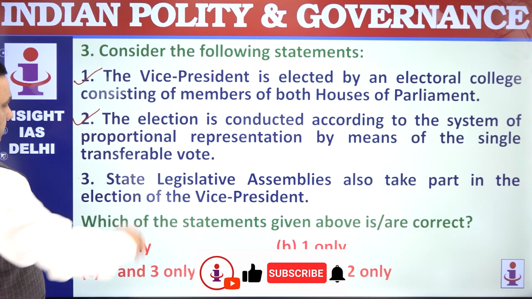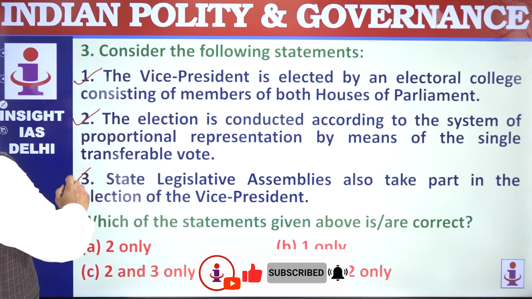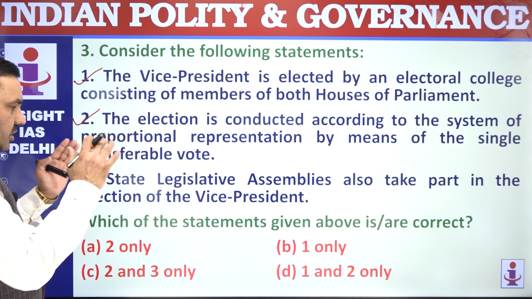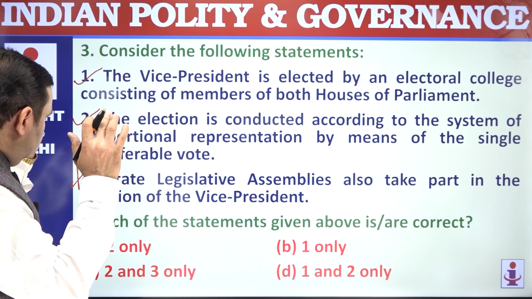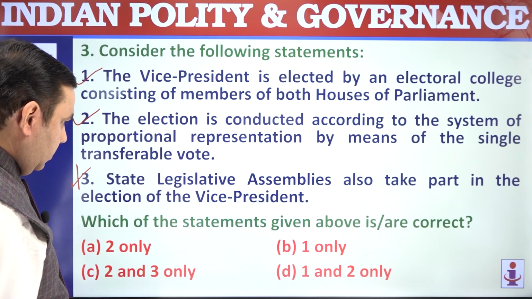Perfectly correct. State legislative assemblies do not participate. This is only participation of both the houses of Parliament. So 1 and 2 are correct. Option is D.